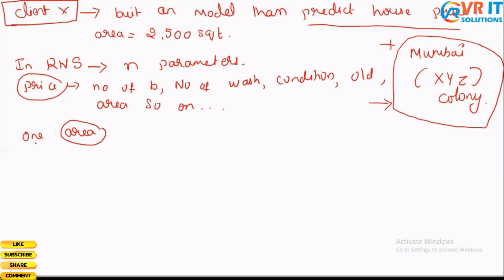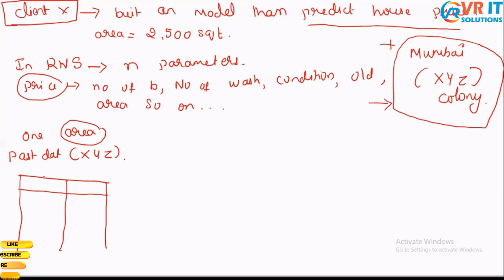So we'll work with this. I have past data of this XYZ locality, and the past data has the price of some houses located in this XYZ area. So let us say that this is an area and this is the price. Remember, this is past data.